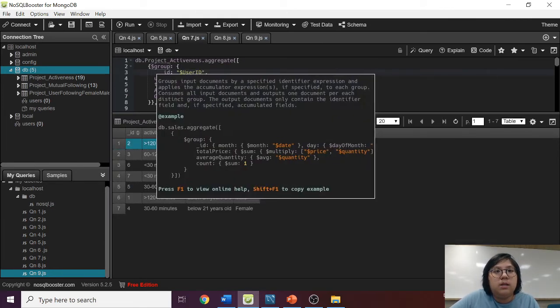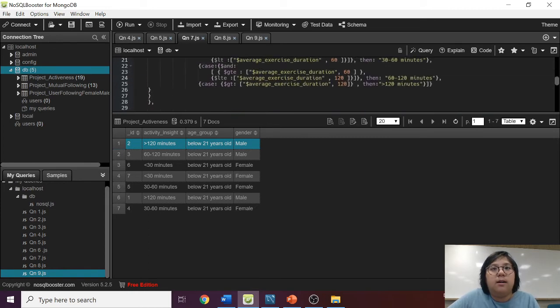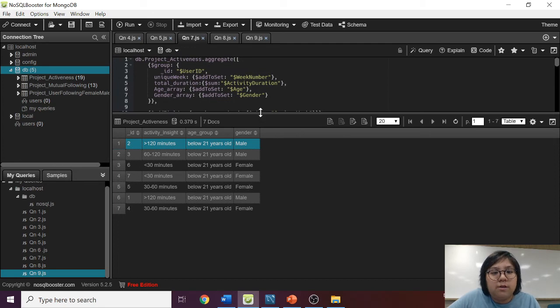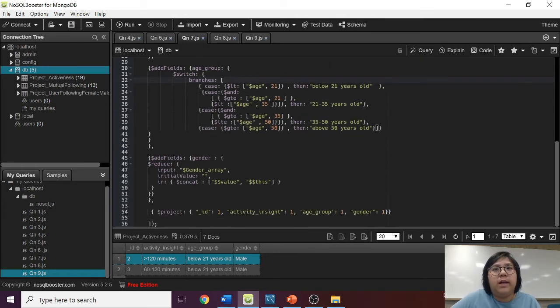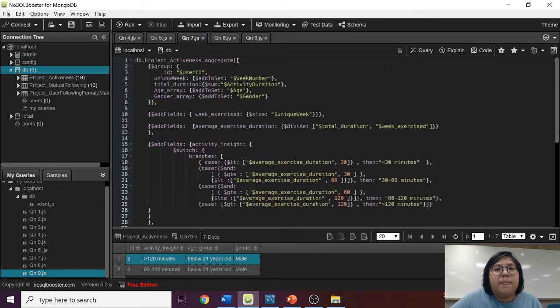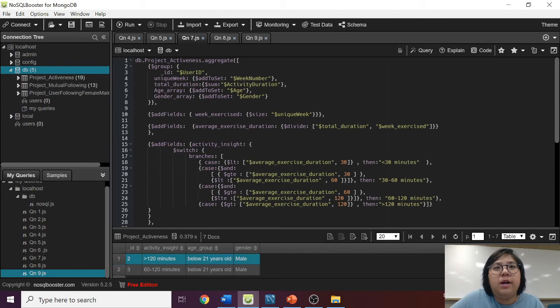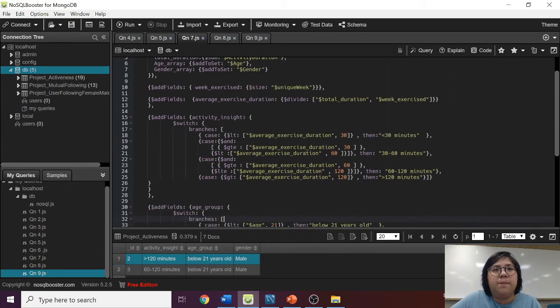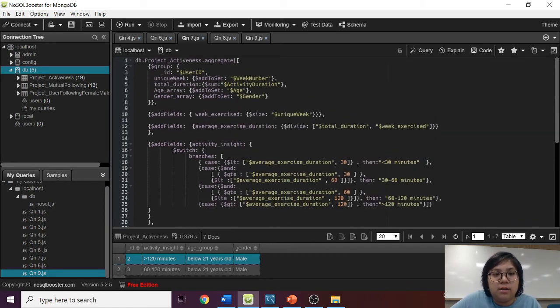Next, for question 7, in addition to the activeness insight, we want the age group and the gender of the user. So this is very similar to question 5. The difference is that in the group function, we need to create 2 additional arrays for age and gender. We then create the age_group variable